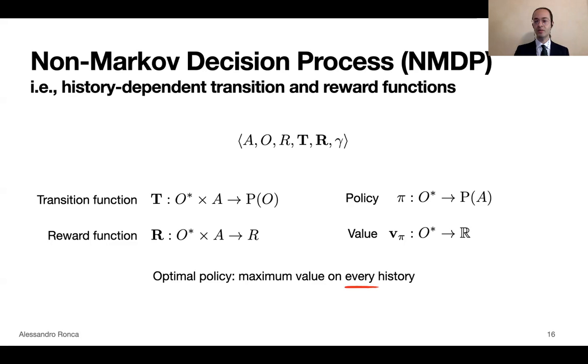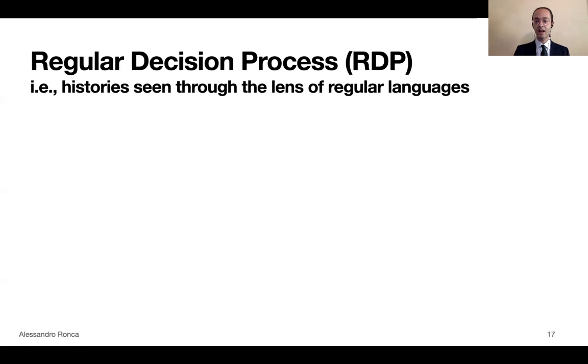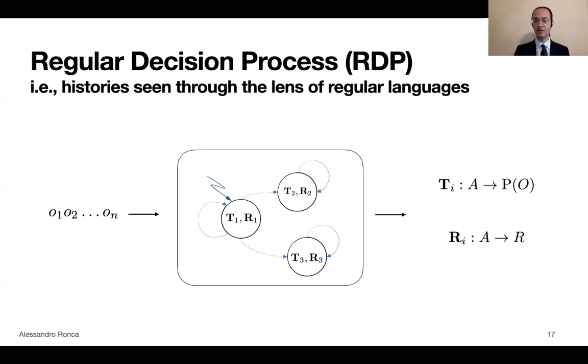However, these non-Markov decision processes are very general. There are no requirements on the transition and reward functions. And they are too general, they're not computationally tractable. So we look at a class of non-Markov decision processes called regular decision processes, where histories are seen through the lens of regular languages. That means we can think of histories as belonging to a regular language. And that means they can be represented through a number of well-known formalisms, such as regular expressions, linear dynamic logic of finite traces, monadic second-order logic of finite traces, and yet another formalism, which is the one we adopt here, which is the formalism of finite state transducers.